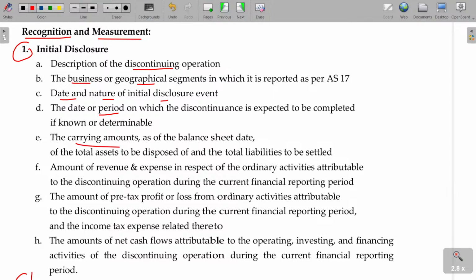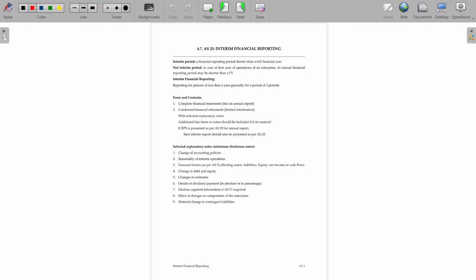Carrying amount of the particular segment in your balance sheet, associated liabilities, revenue and expenses, pre-tax profit and tax expenses, and net cash flow attributable to this, all these things should be disclosed. While preparing the financial statement, you prepare profit before discontinuing, profit from continuing operation, profit from discontinuing operation. That's the requirement. Clear? So with that, we have completed the discontinuing operations. AS number 24 is over.